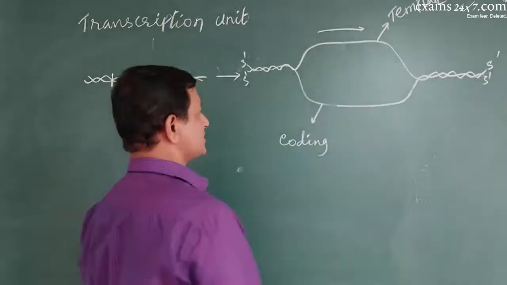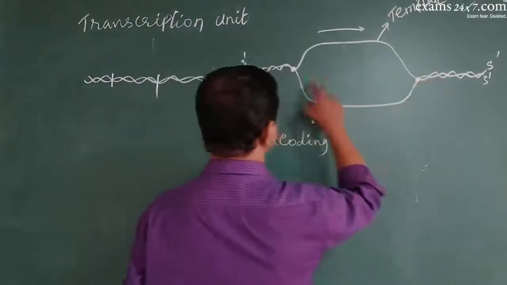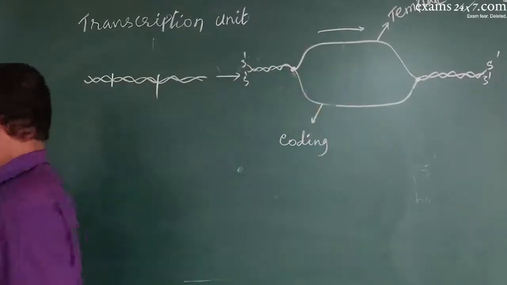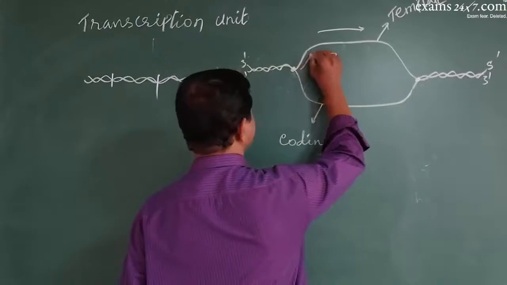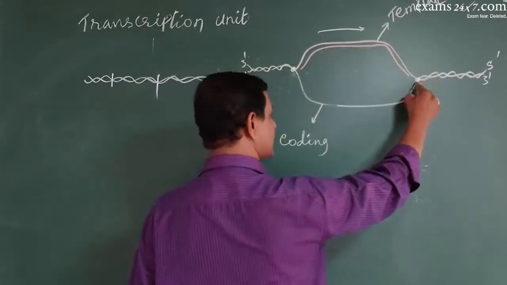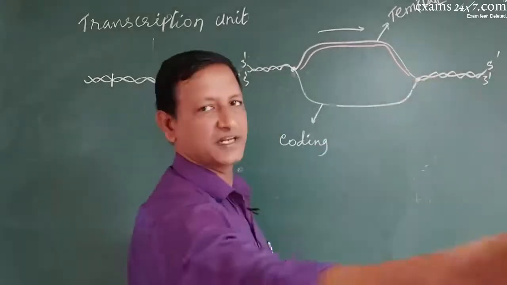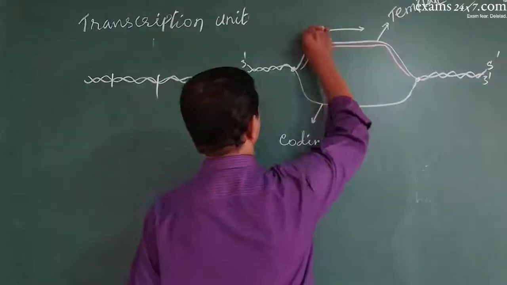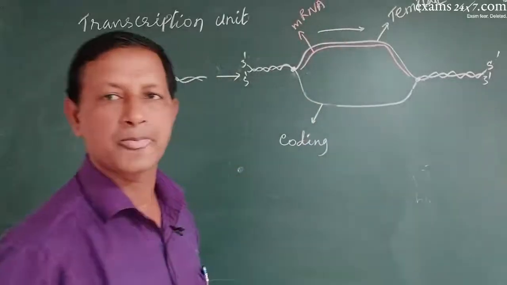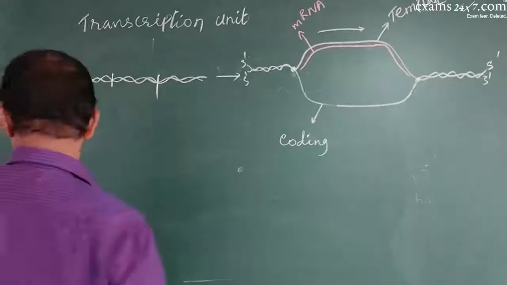So now what happens? This is the promoter site, this is the terminator site, sigma factor attaches, RNA polymerase attaches, and a new RNA is constructed like this. And as RNA polymerase reaches here, the rho factor attaches, and RNA polymerase is released. Thus, this is called mRNA, a new mRNA is synthesized. Got it? So this is in simple terms the process of transcription.